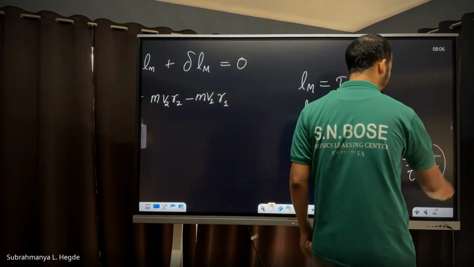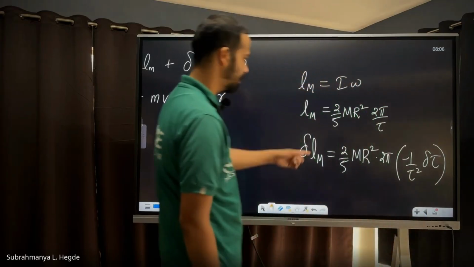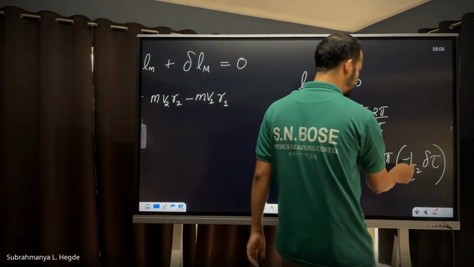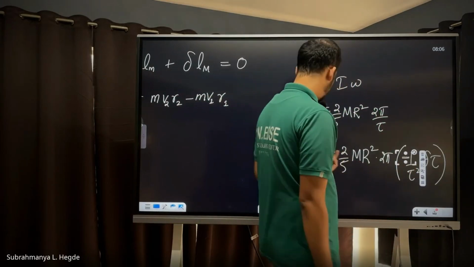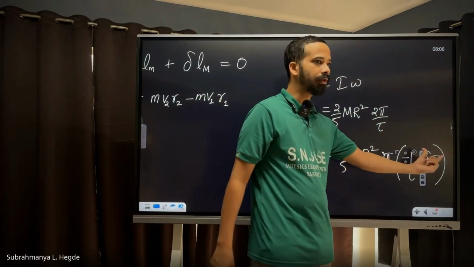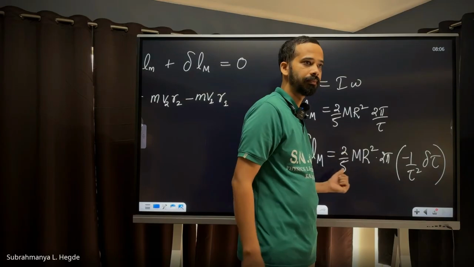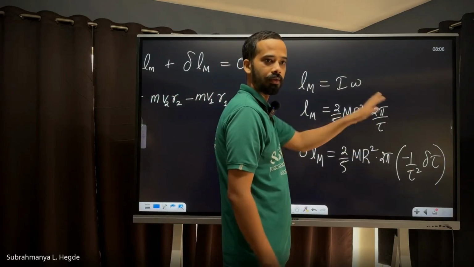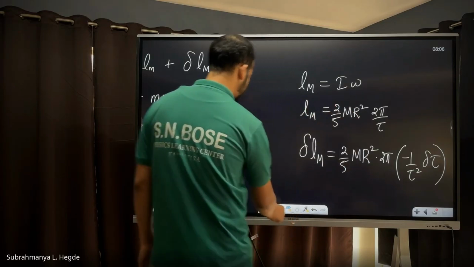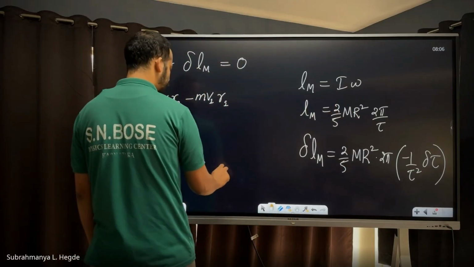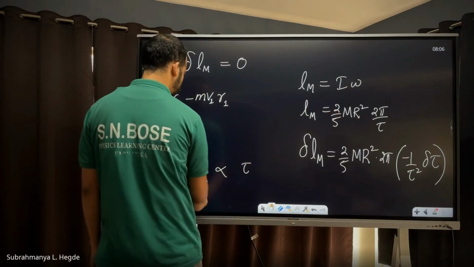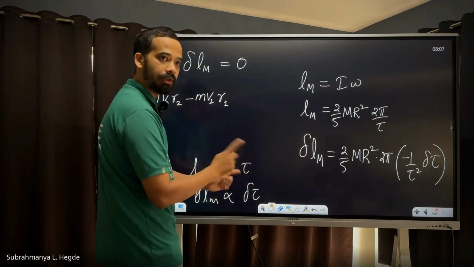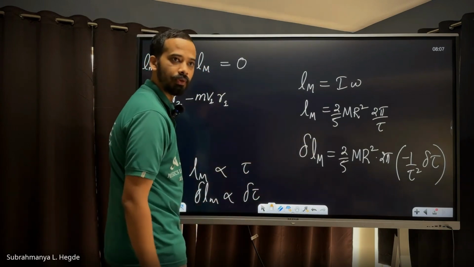It's the same logic as in error analysis. Delta L M is related to delta tau in this manner because one is reciprocally related to the other. If L M were proportional to tau, then delta L M would be proportional to delta tau, but when it is inversely related, this kind of relation will come.